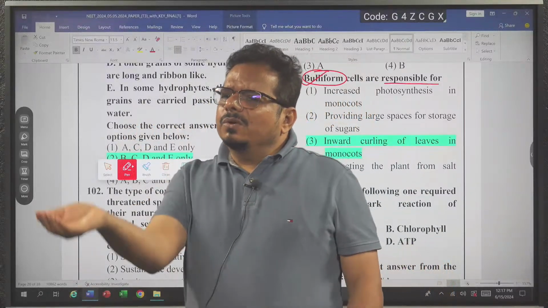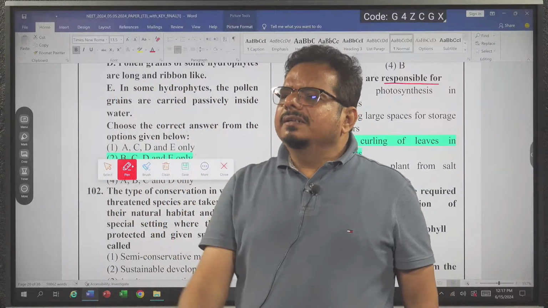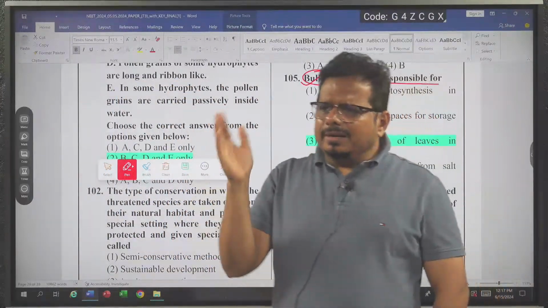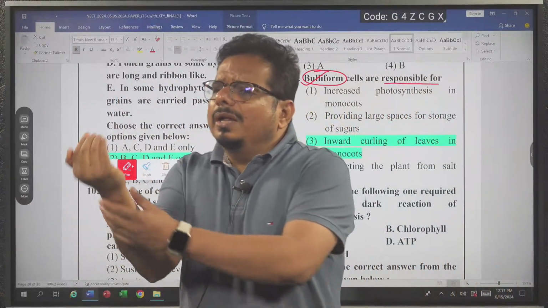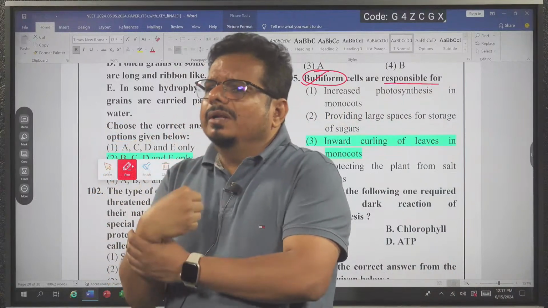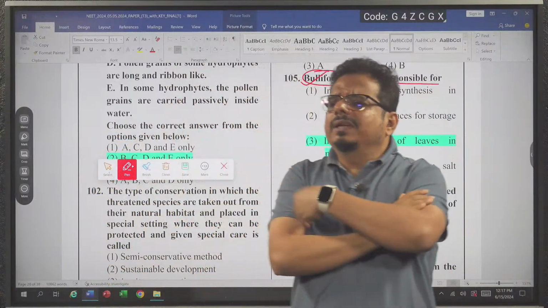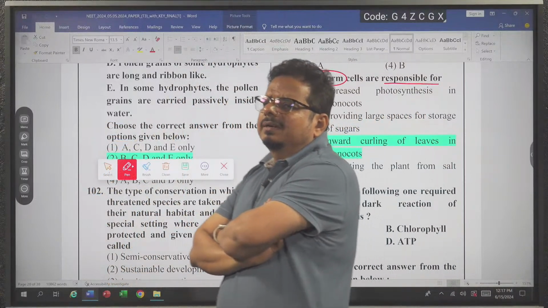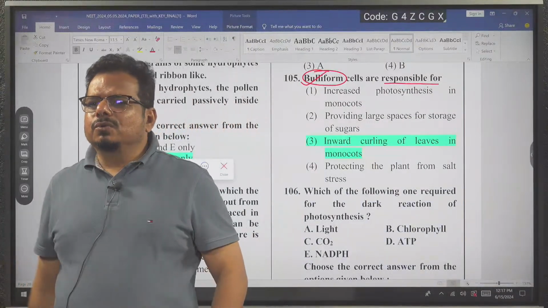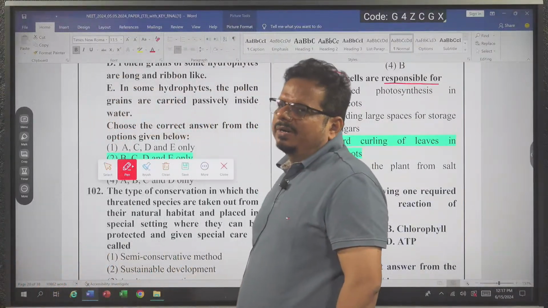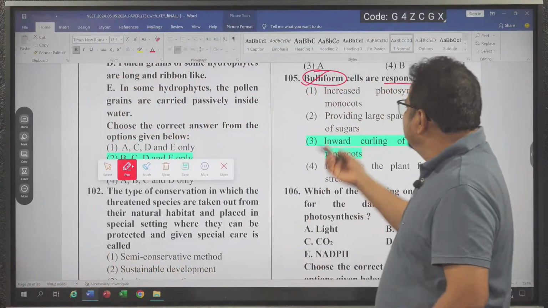Why does the leaf go for inward rolling? To protect against water loss. When rolling of the leaf occurs, what happens? The surface area of the leaf will decrease and water loss will occur less. So it is to reduce transpirative loss of water. Got the idea? Is it clear? So this is the question.